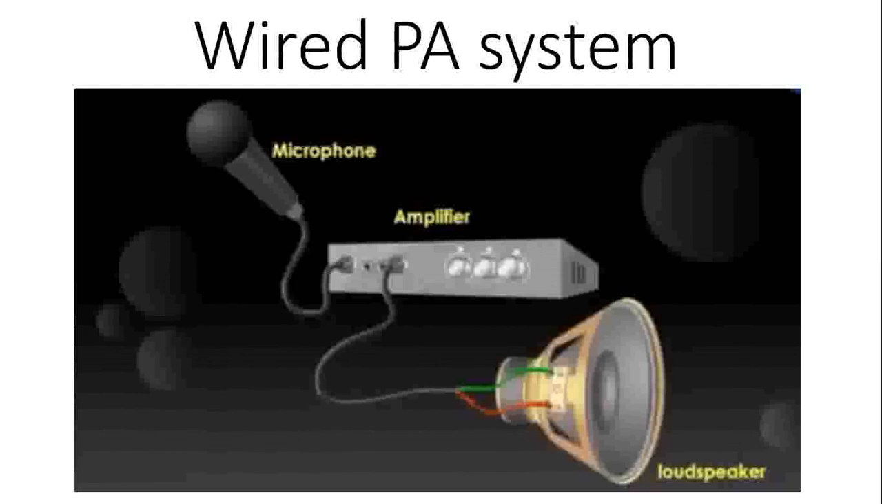Once again, I'm repeating it: a microphone, an amplifier, and third, a loudspeaker. The microphone is used to convert the sound signal into an electrical one. That electrical signal is amplified with the help of the amplifier section. The amplified signal is given to the loudspeaker, and the function of the loudspeaker is to convert the electrical signal back into a sound signal. So this is about the wired public address system. Now I will show you a video clip during this session so that you can understand it in a better fashion.